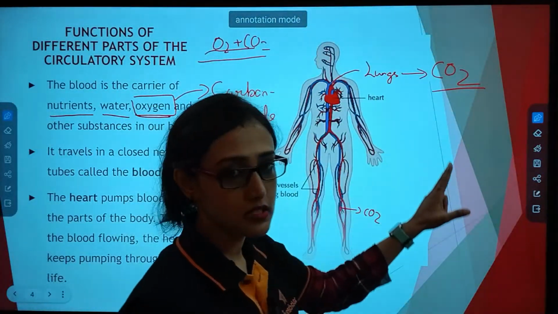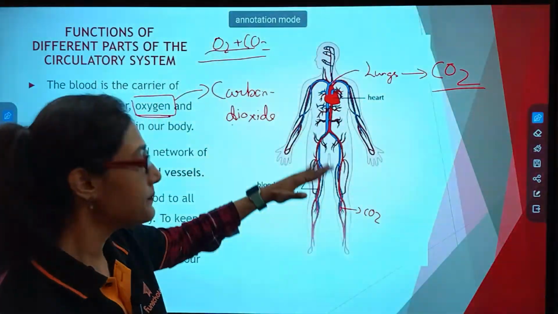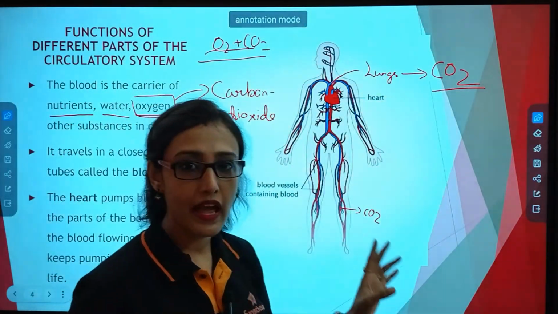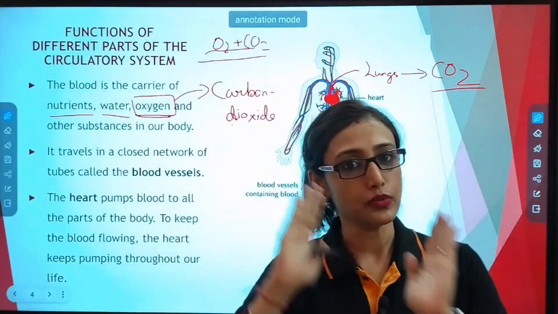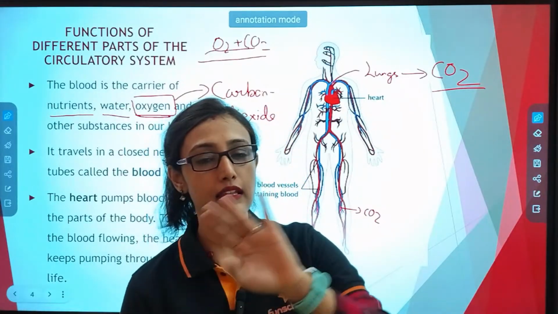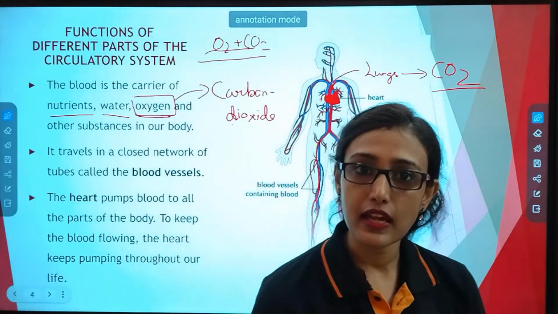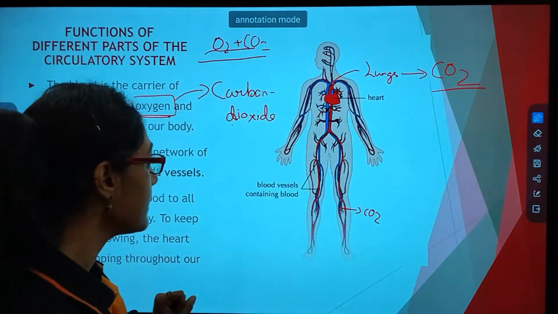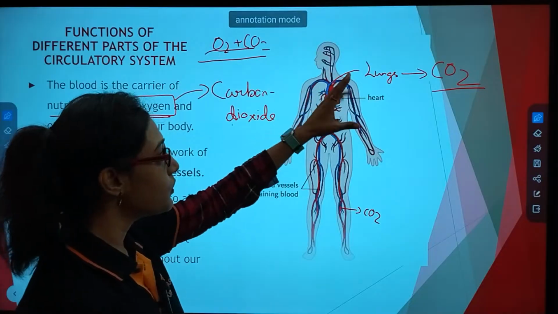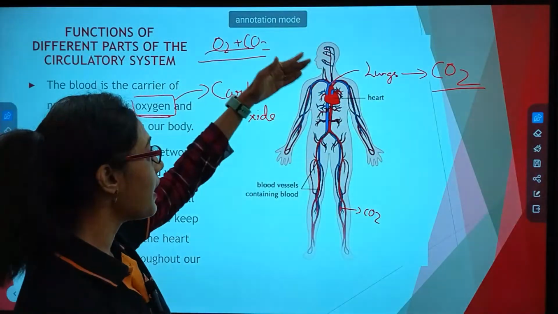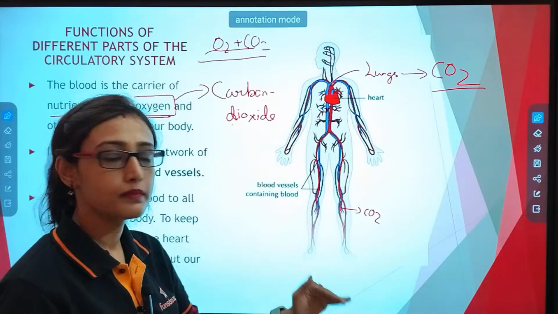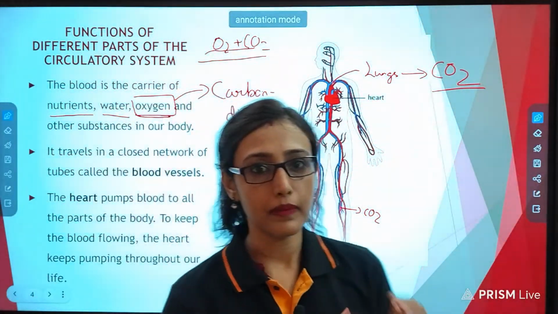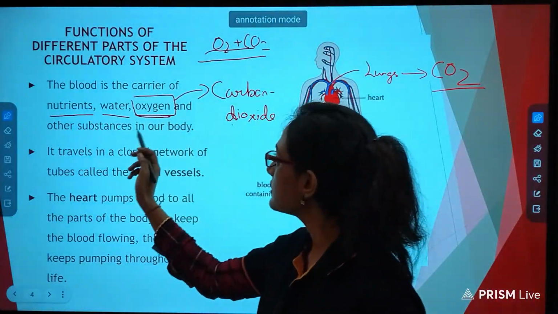For now, you just remember that the blood in the body is taken towards our heart so that the blood can be sent to the lungs, and from the lungs the carbon dioxide is eliminated by our body. Okay. And one thing we have understood now: why does the heart send blood towards every part of the body? Because the blood is the carrier of what?